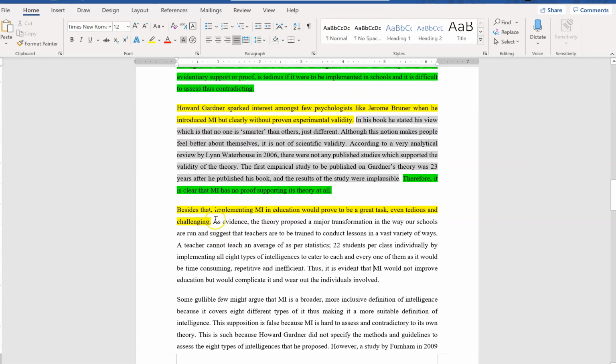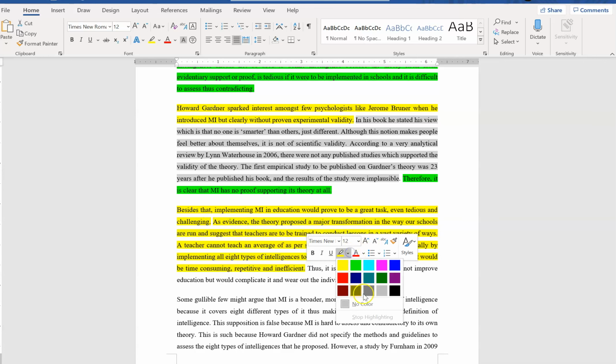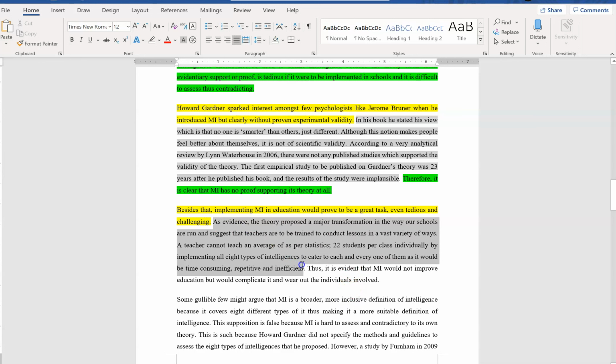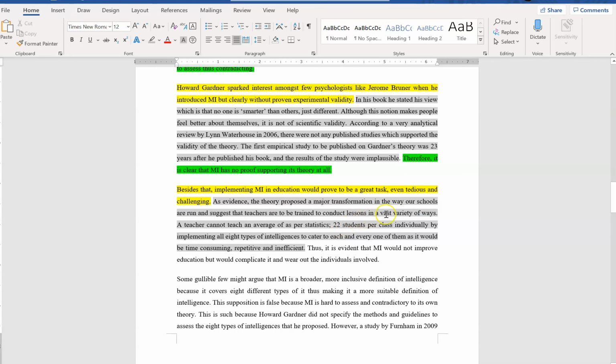Okay, as evidence, remember these are the supporting sentences. It will be evidence like statistics, examples, explanations, and research, like what I told you earlier. As evidence, the theory proposed a major transformation in the way our schools are run and suggests that teachers are to be trained to conduct lessons in a vast variety of ways.